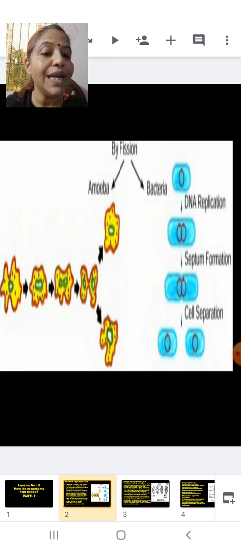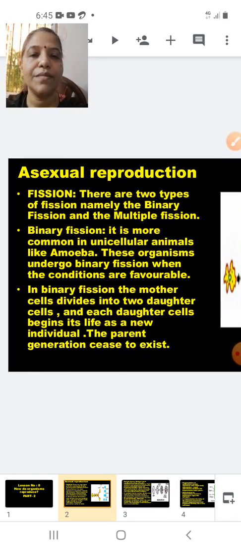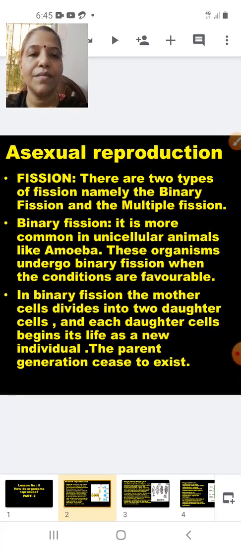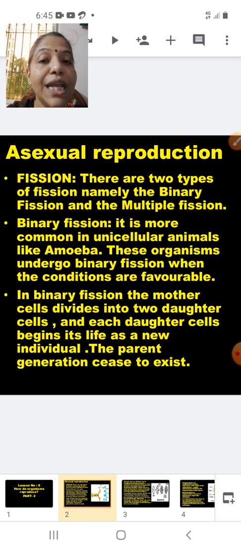Now we will do the reading part. Asexual reproduction. Fission. There are two types of fission, namely binary fission and multiple fission. Binary fission is more common in unicellular animals like amoeba.